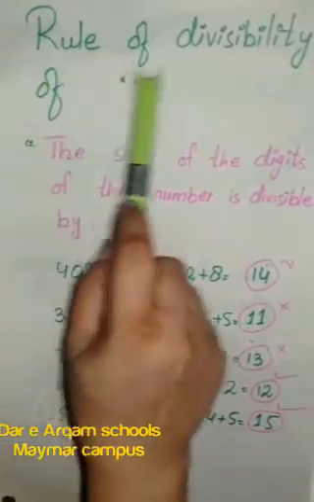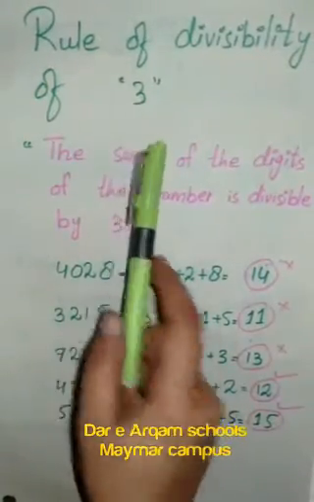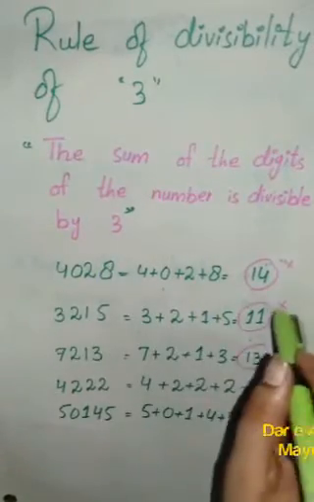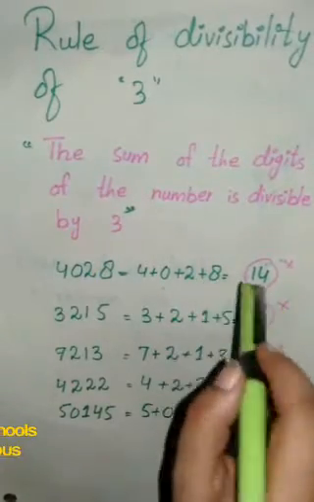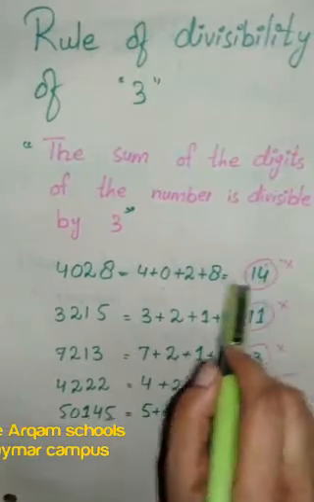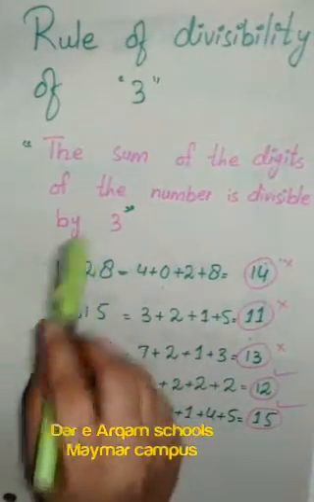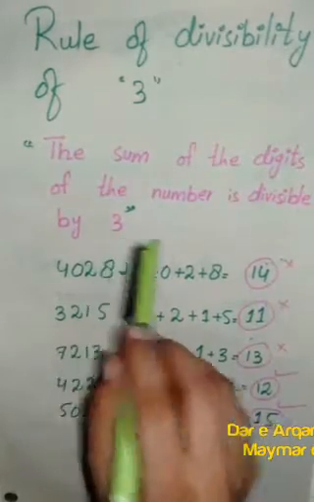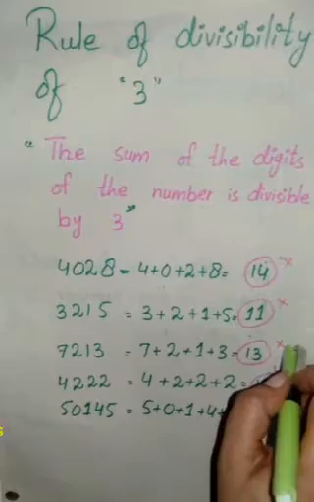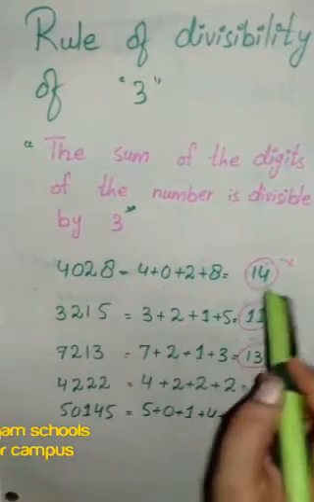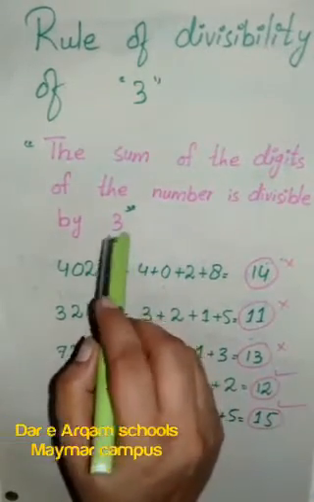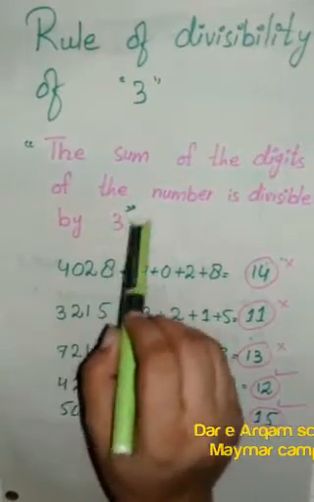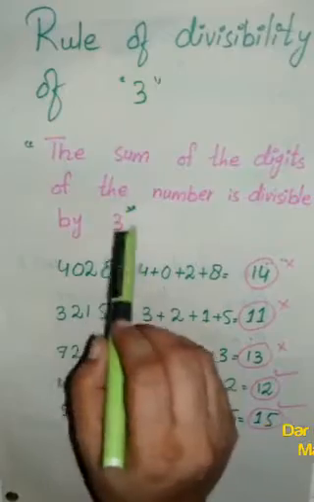Now here we have the rule of divisibility of 3. If the sum of the digits in the number is divisible by 3, or a multiple of 3, then this number will be divisible by 3. Multiple means the number we get by multiplying that number with all the natural numbers, or you can get the multiples by counting the table of that number if the number is smaller. Here we have number 3, so we will count the table to check the multiples.